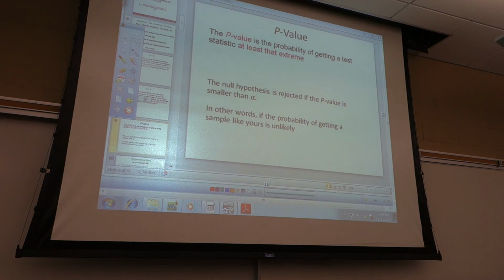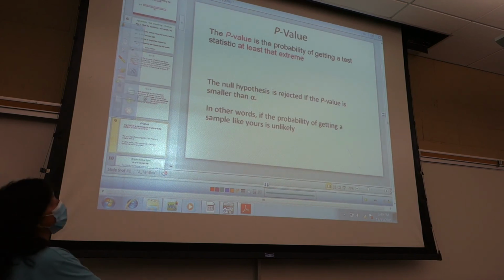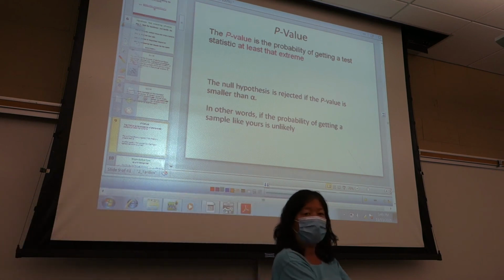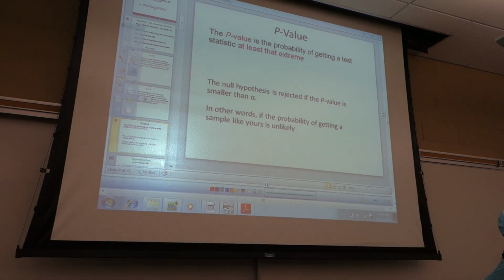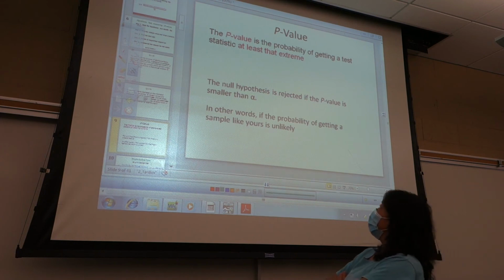So p-value. The p-value is the probability of getting a test statistic at least as extreme as yours. H naught is rejected if the p-value is small.